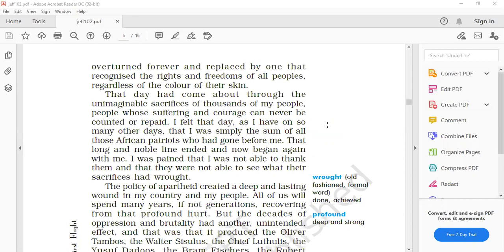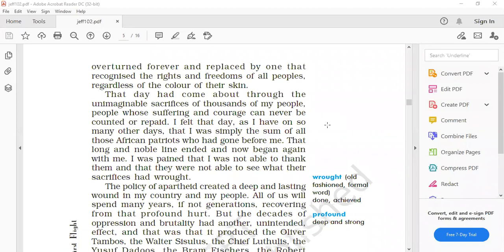That long and noble line ended and now began again with me, and now that line has ended. That means because those people had sacrificed, they had achieved this freedom, they had struggled for this freedom, and now that line of great leaders and patriots has come to an end. Now the country is going to begin with me because he is going to become the first president.